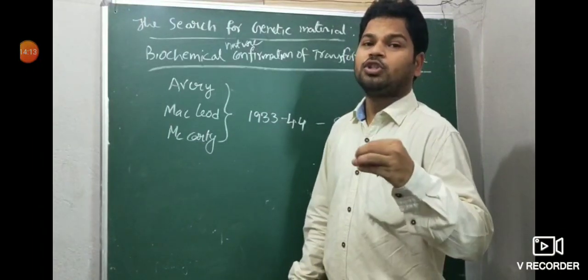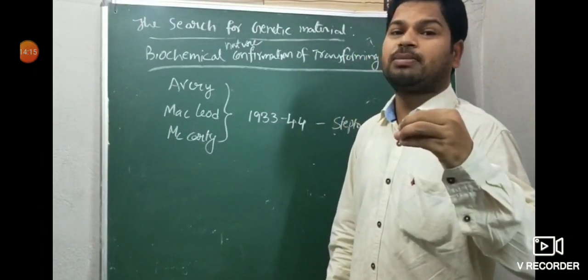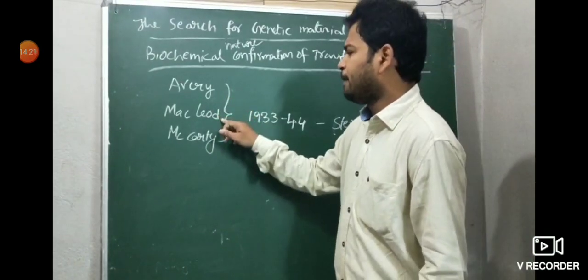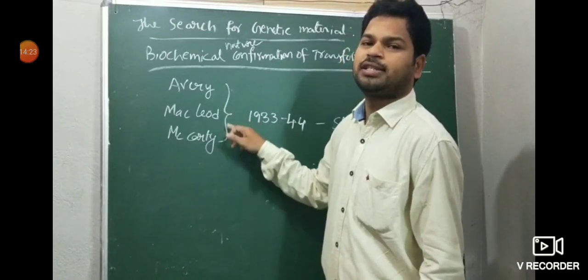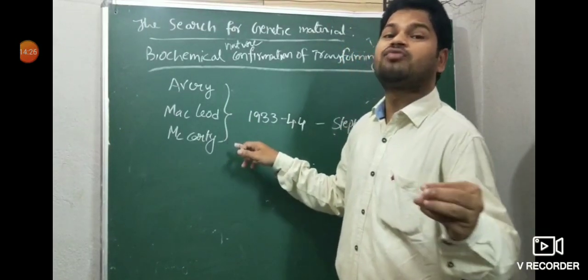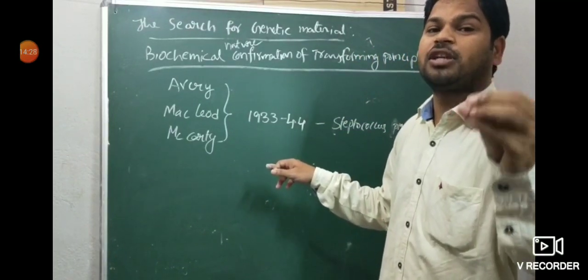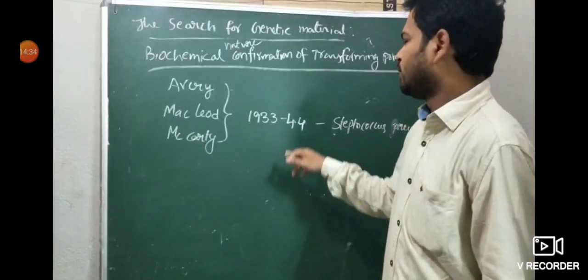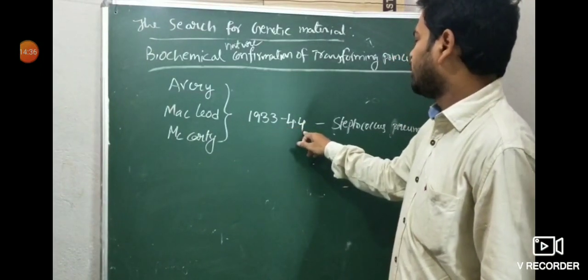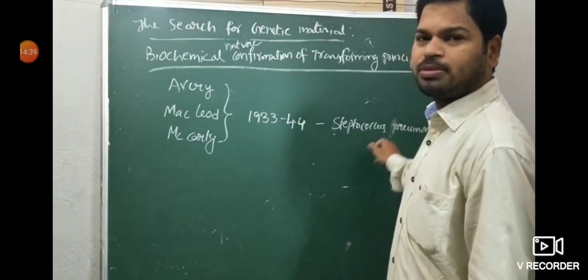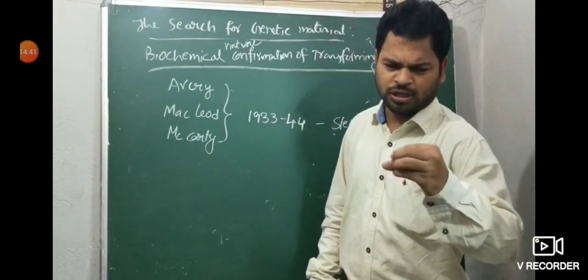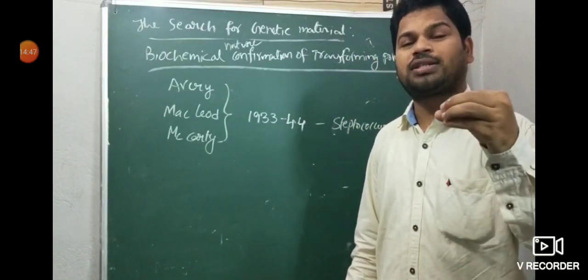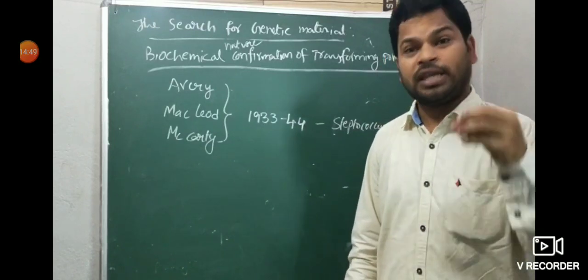These three scientists conducted experiments on the transforming principle for confirmation of biochemical nature, in the year 1933 to 1944, and in the organism Streptococcus pneumoniae only. Some important years: 1953, Watson and Crick gave the double helix structure. Years are also important.